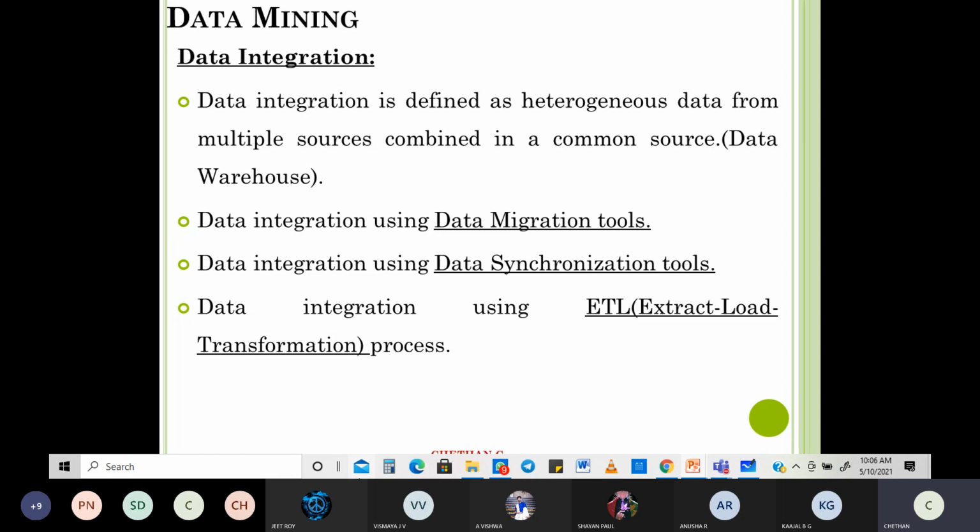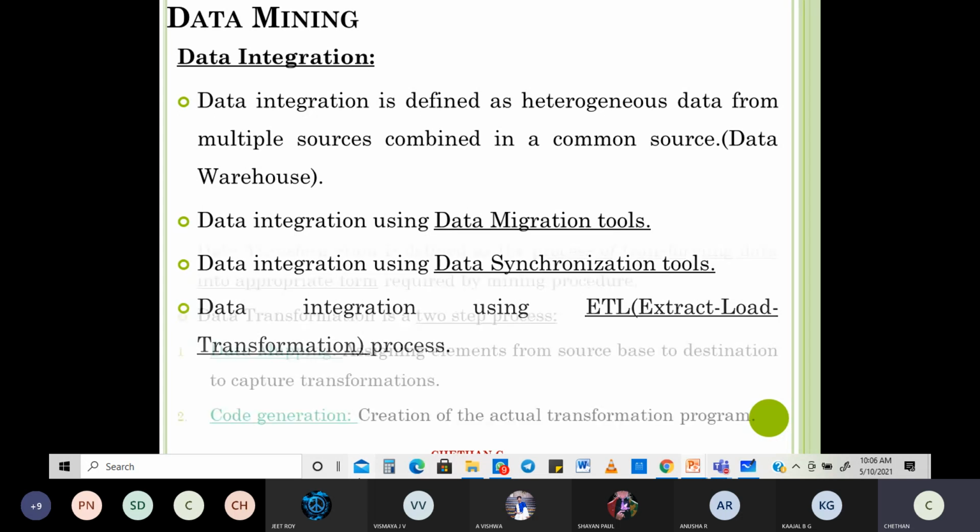is not there in your syllabus. Okay, but why I've underlined such things, where you see data migration tools, synchronization tools, is that if you are interested, you could always go back and learn about these tools in detail. Okay, what are these tools, everything and all. Data integration using ETL, okay, extraction, loading, and of course, transformation process.